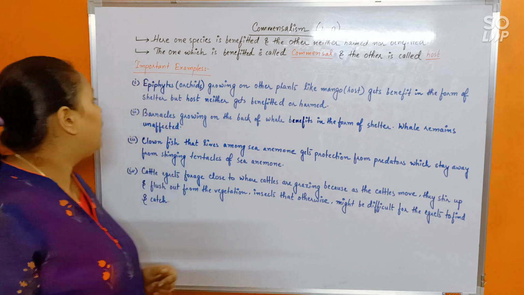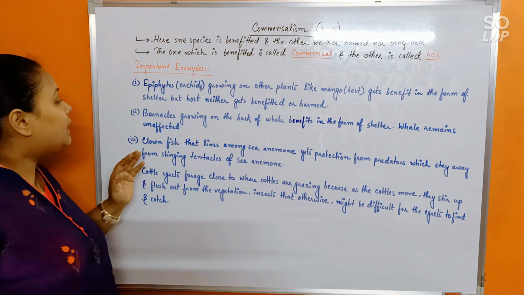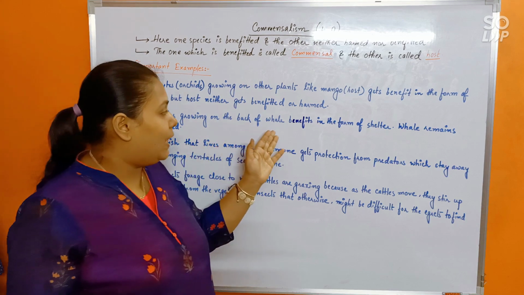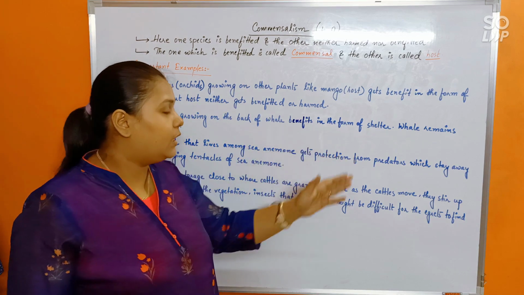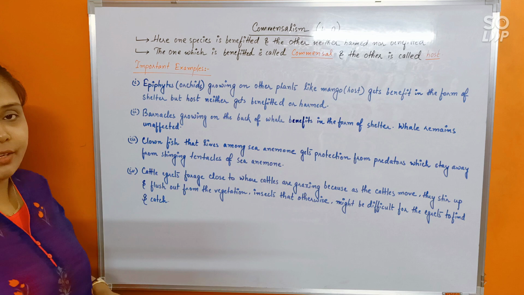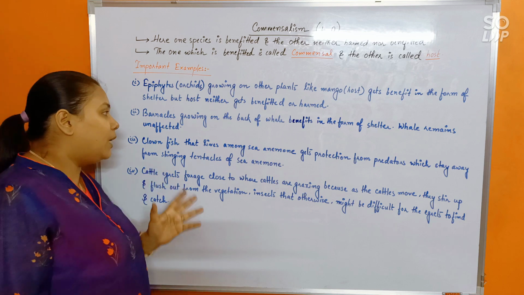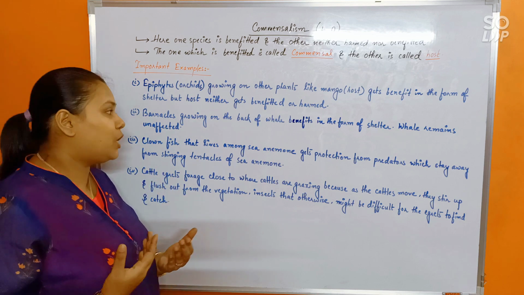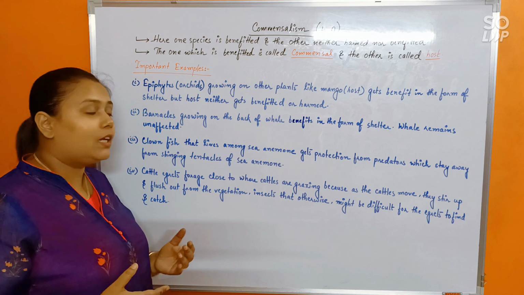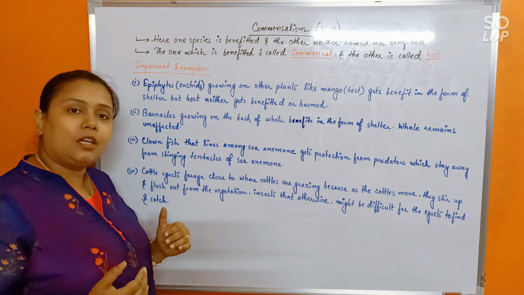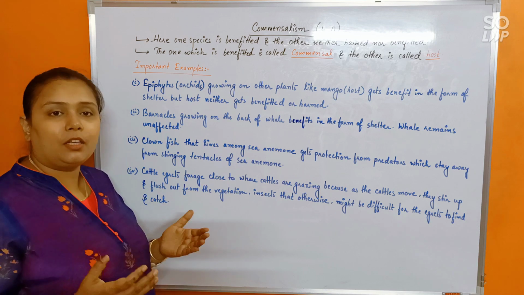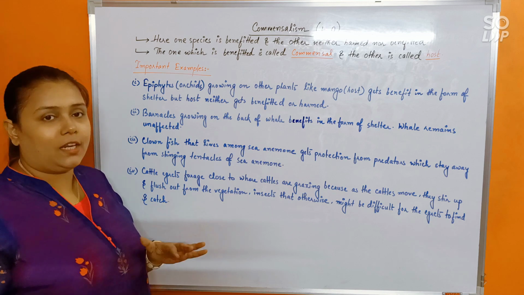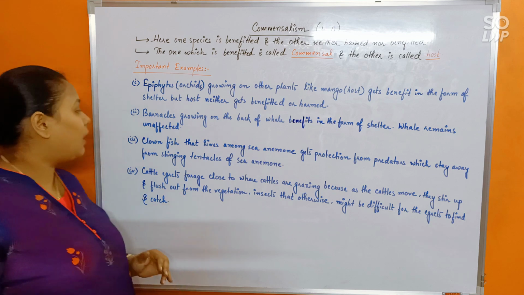Do remember. Next, barnacles growing on the back of whale benefit in the form of shelter. Whale remains unaffected. So these barnacles would be anyways getting the shelter from the whale, right? But then in return, the whale would have nothing much to be losing or gaining. So it would remain neutral.